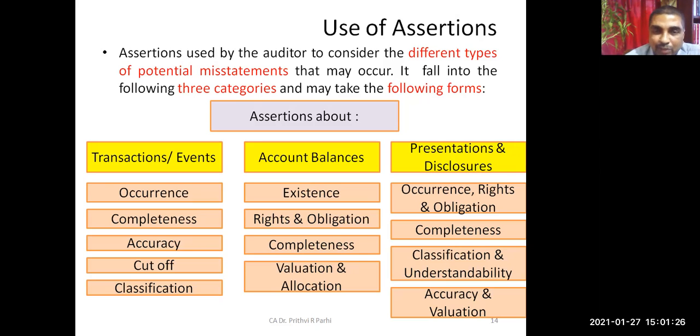And the auditor is required to test these assertions. If these assertions are not valid... let us say the auditor is saying this is my asset. Asset means they are the rights. If actually it is not the right of the entity, then this assertion is not valid. So the auditor needs to test whether actually it's the right of the entity or not.